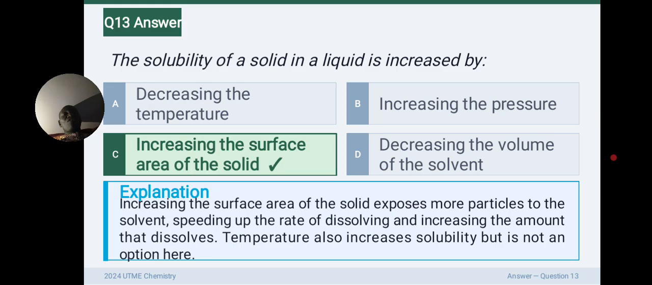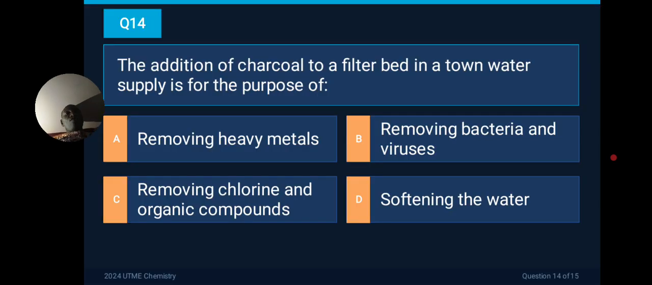By the time you increase the surface area, it has more sites to interact with water or any liquid that it is dissolving into, making it more soluble. Question 14 says the addition of charcoal to filter beds in town water supply is for the purpose of what? This question is on water purification. Now, this is charcoal. They may ask you this year about sand beds. They may ask you about addition of chlorine.